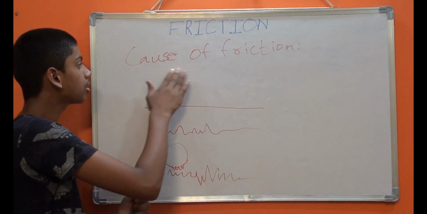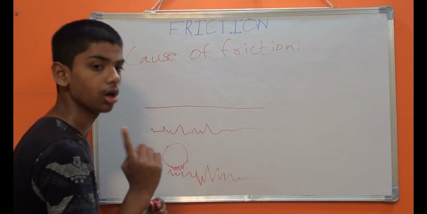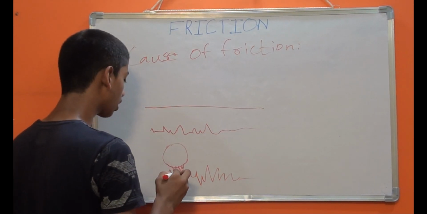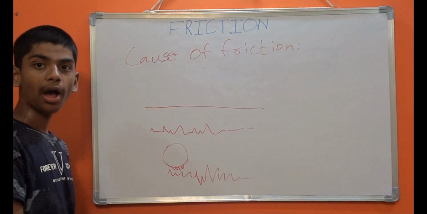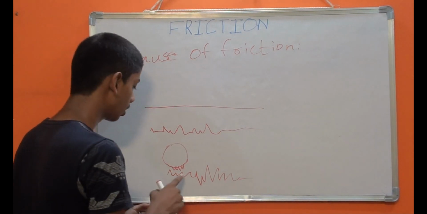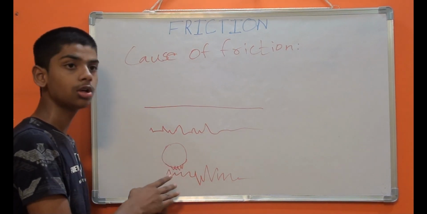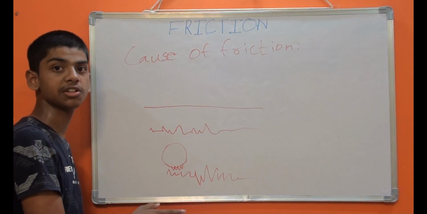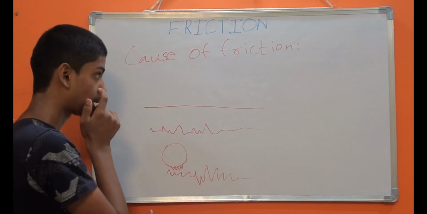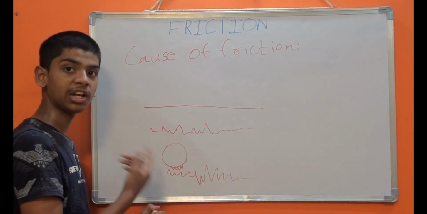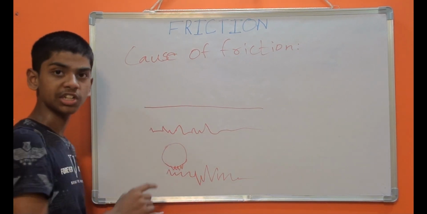Now we can say that friction is caused due to interlocking of irregular surfaces. This is not perfectly smooth and this is also not perfectly smooth. That's why they are irregular surfaces. Now let's see the next reason why friction is caused.